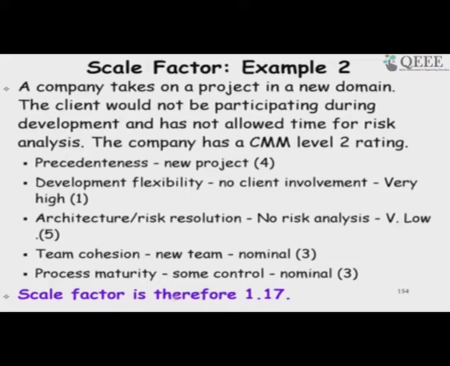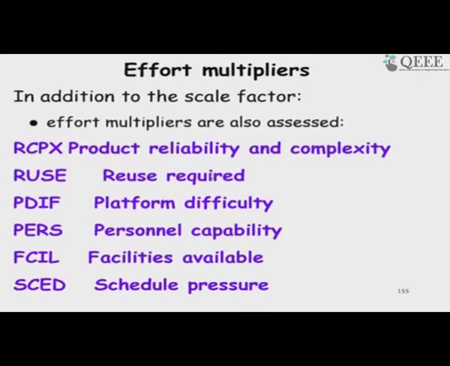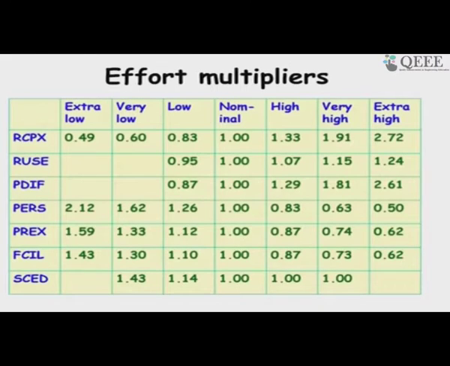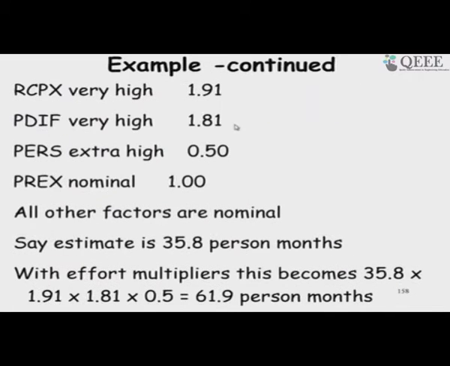we take as nominal, and process maturity as nominal, because I have not mentioned anything here. So, assume that it is okay, and then the scale factor works out to be 1.17, and then consider the multipliers here. So, that was scale factors, and for the various multipliers we can consult the table or use a tool which will automatically compute the values based on this table. There are a few more worked out examples here.